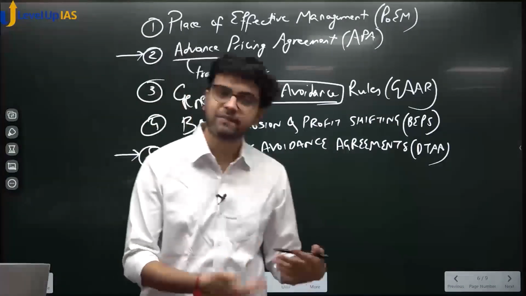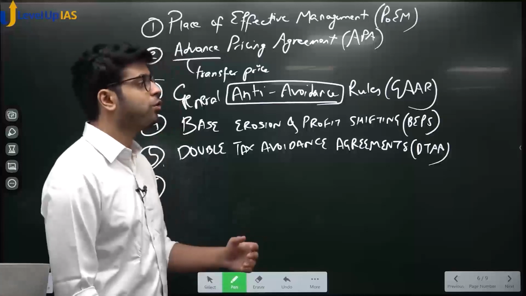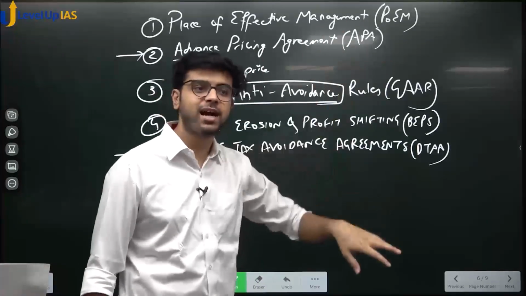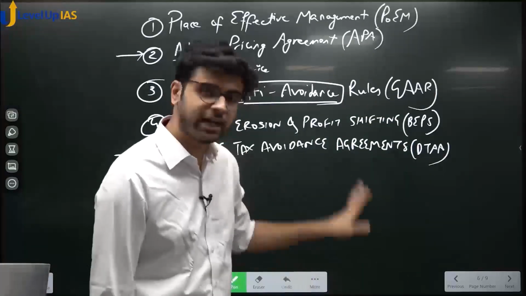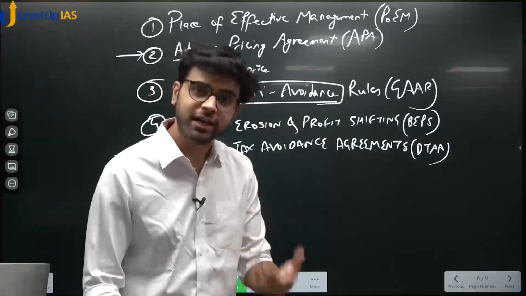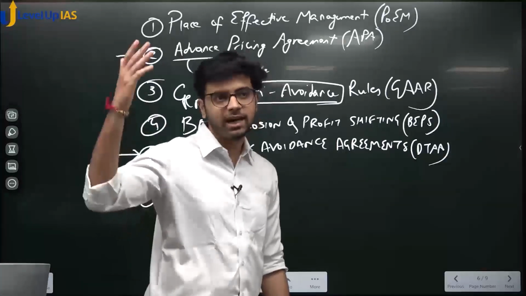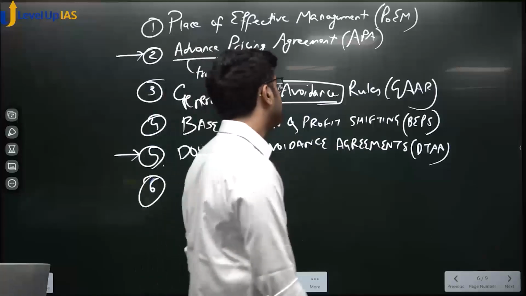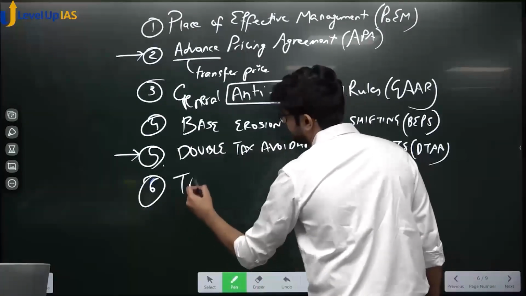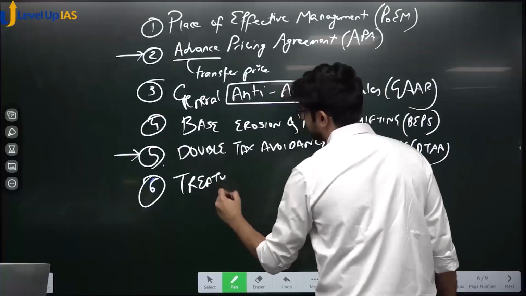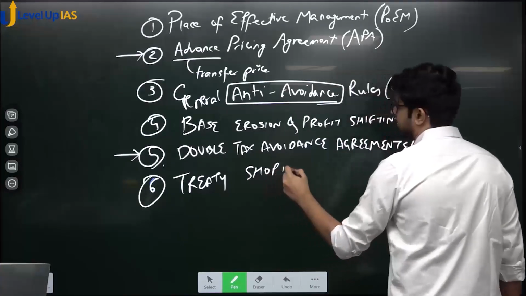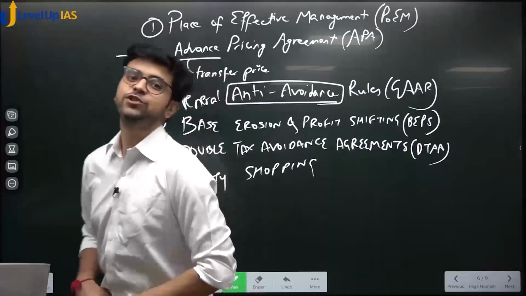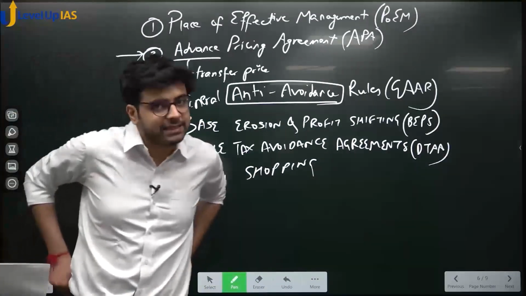This act by those who want to evade tax by shifting profits, to just see through with which country India has signed a treaty and to take undue advantage of it. See, there are genuine cases also, but to take undue advantage of it, he sees through various countries' financials and various country profiles with which India has signed DTAA. This act is called treaty shopping. Does it make sense? Treaty shopping. He is shopping for countries who will give him maximum benefit.